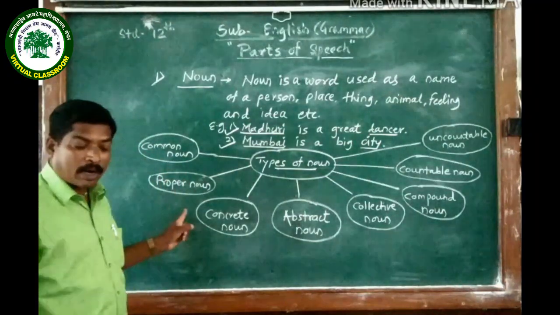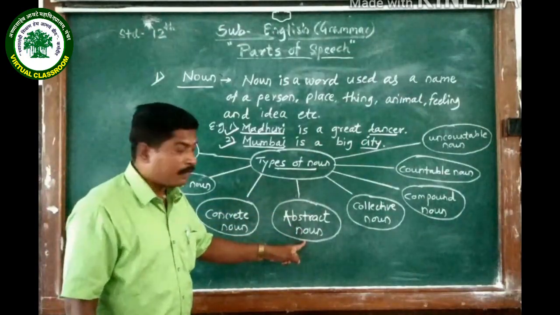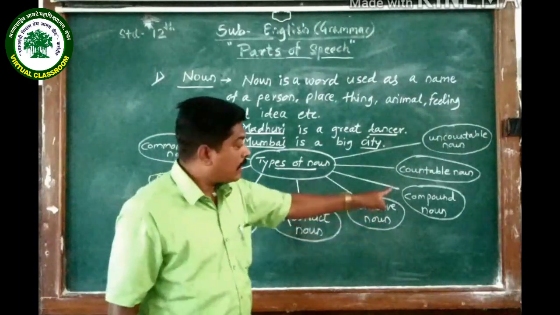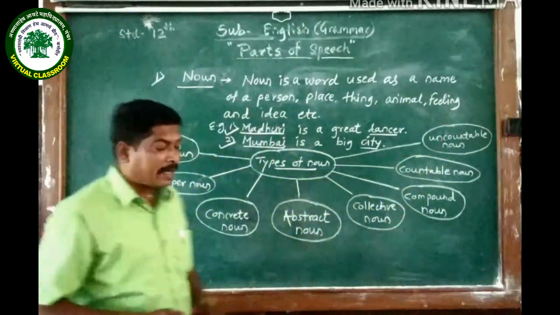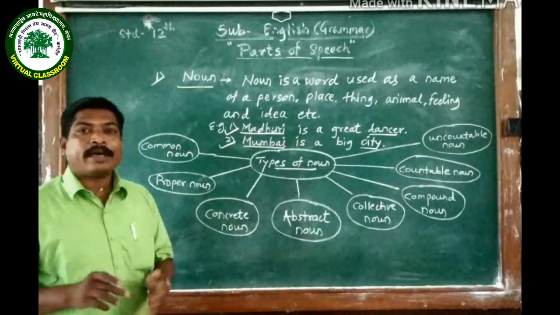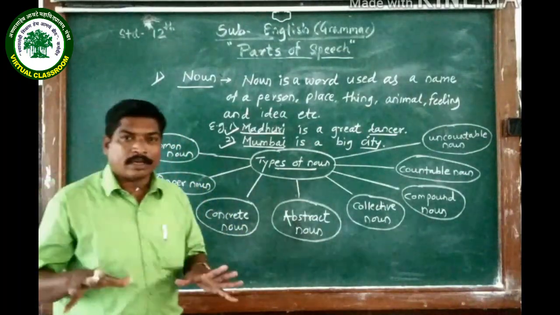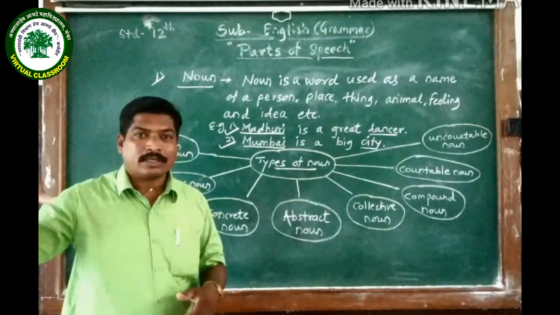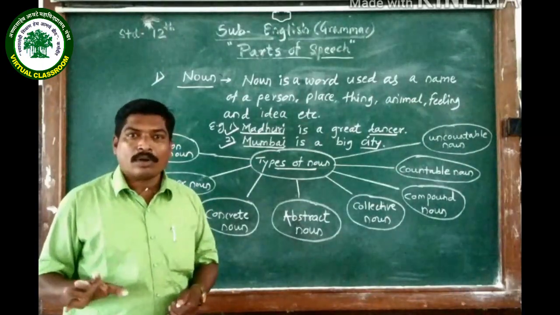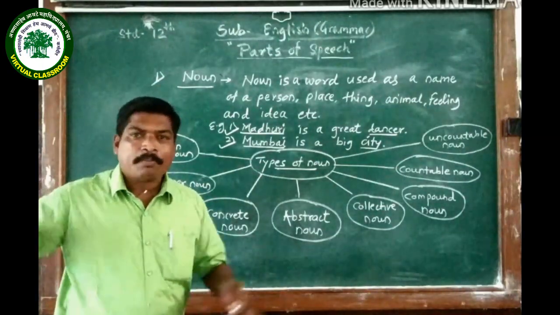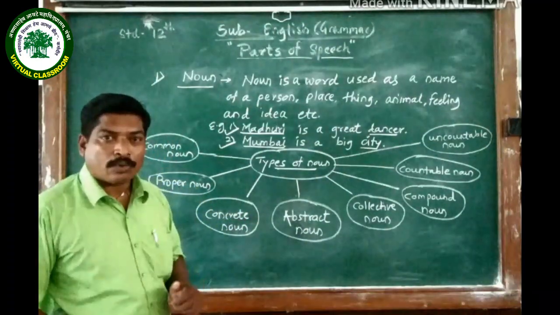Second type, it is proper noun. Third type, it is concrete noun. Fourth type, it is abstract noun. Then comes collective noun. Then compound noun, countable noun and uncountable noun. Once again, so what is common noun? It refers to the general thing. Boy, so all the boys. So that boy, it is common noun. Dog, it is also a common noun. Animal, not the particular animal, all animals. So that animal is also a kind of noun.